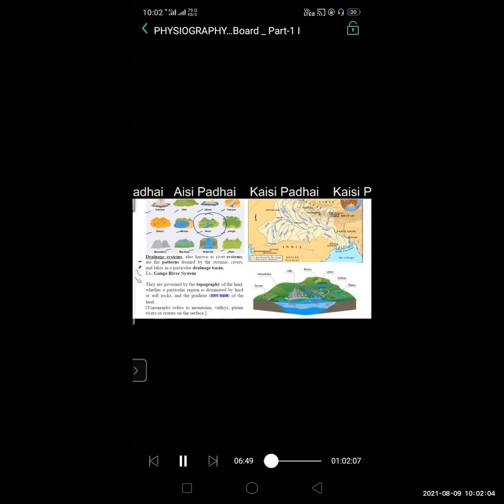Now let's see what is drainage system. Drainage system means what? The flow of river. How rivers are flowing, how waters are flowing, in which pattern it is flowing and from where it is flowing. That is called the drainage system. Also known as river systems, they are the patterns formed by the streams, rivers and lakes in a particular drainage basin. For example, you can see here the map of how the Ganga river system is formed and how it flows.